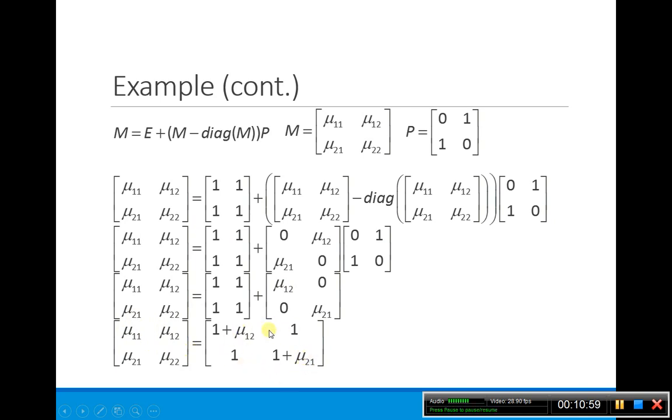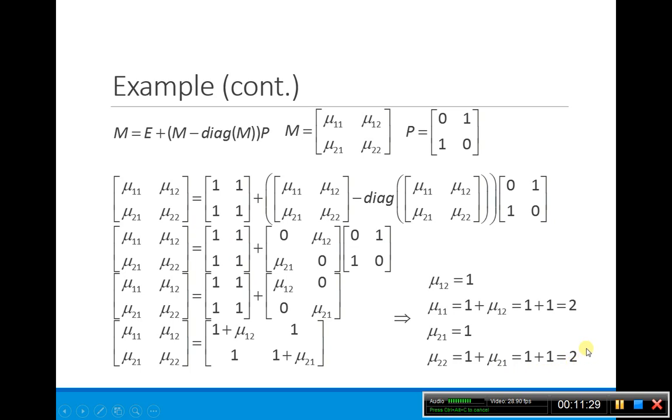The only way I can have these two things equal is if the components are equal. So I'm going to start off with mu1,2 has to be equal to 1. That's nice for us. So what's mu1,1? Mu1,1 has to be equal to 1 plus mu1,2. Well, we already found mu1,2 is equal to 1, so this is 2. And similarly here, I can say mu2,1 is equal to 1, and then mu2,2 is 1 plus mu2,1, so I get a 2 here.